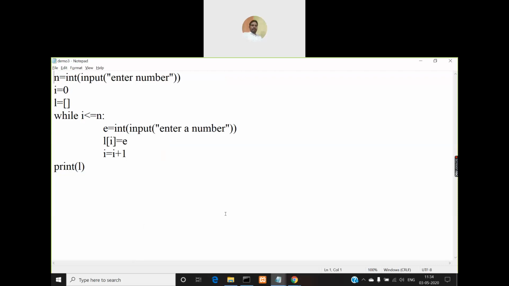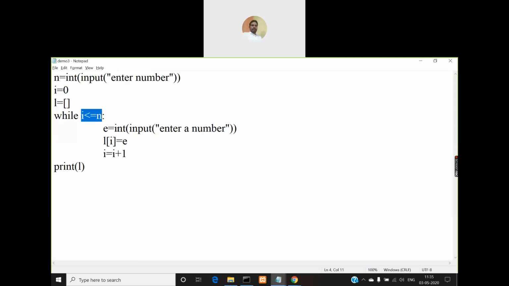So look at this program. What is this doing? It is taking the size of the list and storing it in the n value, and then instead of using a for loop here I am using a while loop. That's why I require a loop control variable i, which I initialized to 0. Then I declared that empty list L. Then in the while statement I have mentioned the condition as i less than or equal to n.